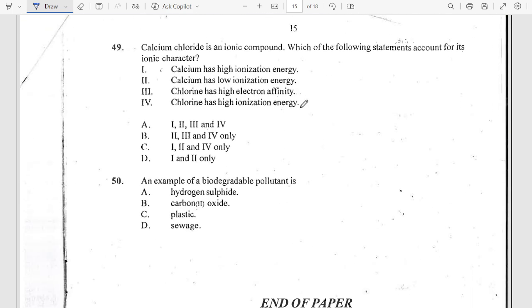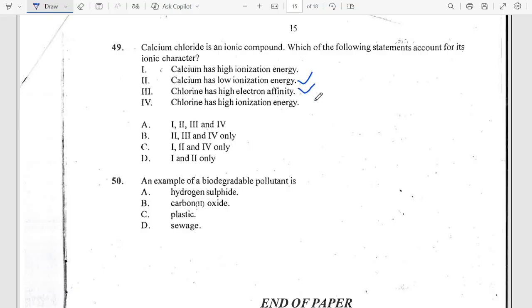Now number 49. Calcium chloride is an ionic compound. Which of the following statements accounts for its ionic character? Okay, now first of all, calcium has a low ionization energy. It can easily give off electrons. Okay, and chlorine has a very high electron affinity.